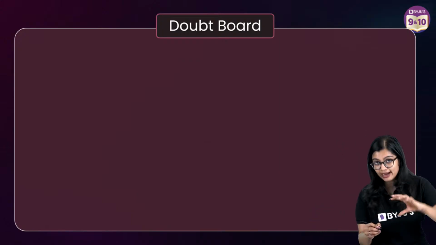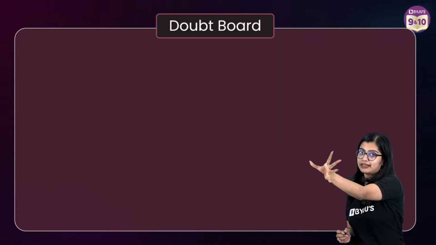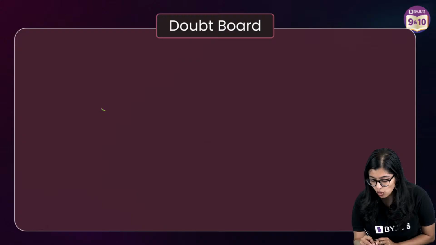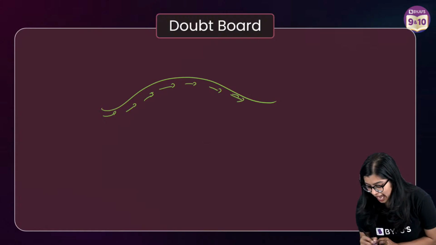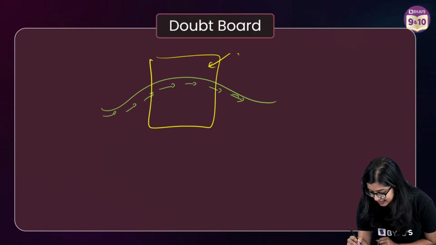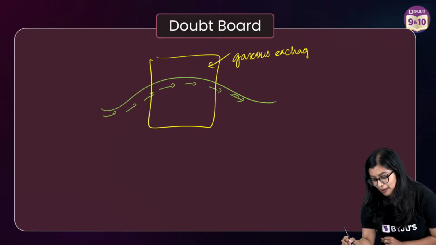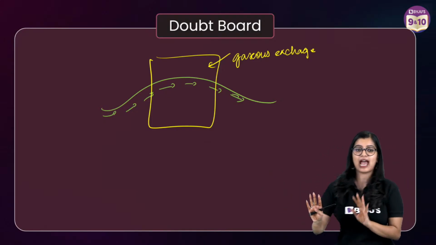Like I told you, there is a push by the heart so that it goes in one direction. There is no mixing. Blood is constantly going like this, and just at this particular point at the capillaries, gaseous exchange is happening. Are you understanding? Imagine things are just flowing and at that particular point some exchange happened and that's all.